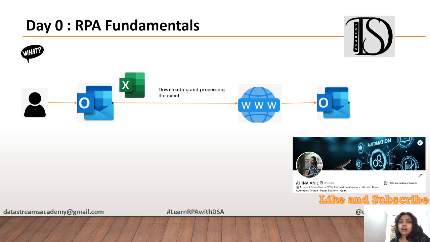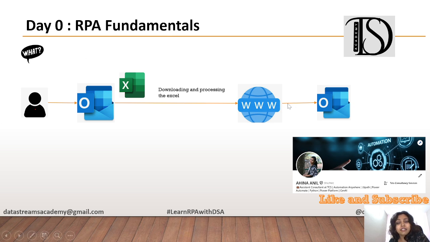RPA is a technology which uses software bots to automate repetitive and rule-based tasks. That is a definition, but we'll go with a scenario. As you can see on the screen, this person comes to the office every day and has one job to do. He has to log into his Outlook, download the Excel, process it, load that data into this portal, and then send a notification email saying that everything is done. He is doing this every day.